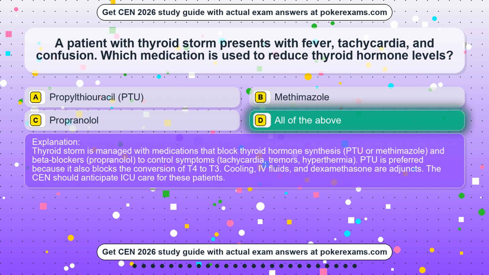Thyroid storm is managed with medications that block thyroid hormone synthesis, PTU or methimazole, and beta blockers, propranolol, to control symptoms: tachycardia, tremors, hyperthermia. PTU is preferred because it also blocks the conversion of T4 to T3. Cooling, IV fluids, and dexamethasone are adjuncts. The CEN should anticipate ICU care for these patients.